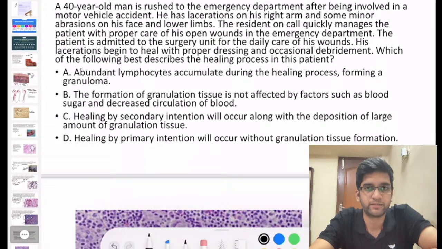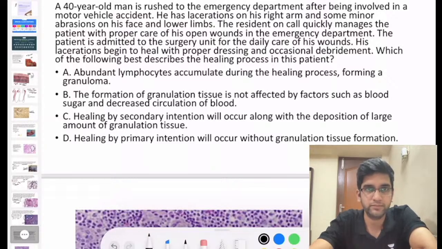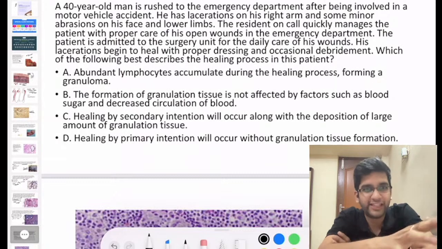Possible answers? Whatever comes to your mind. I know it's a very long, lengthy question, but it's definitely an easy question.